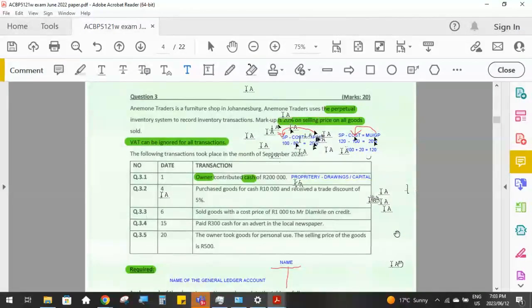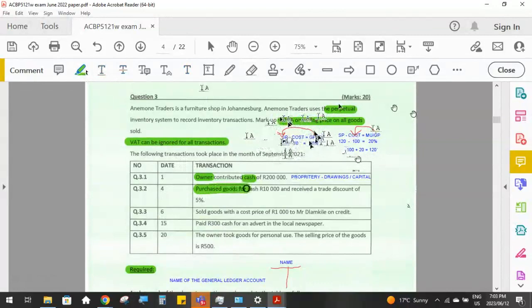So in the second transaction here, we're using the perpetual inventory system, and this is what our markup calculation is. In the second one, we purchased goods. Okay, so we bought goods for cash. So that means bank account, 10,000 Rand.